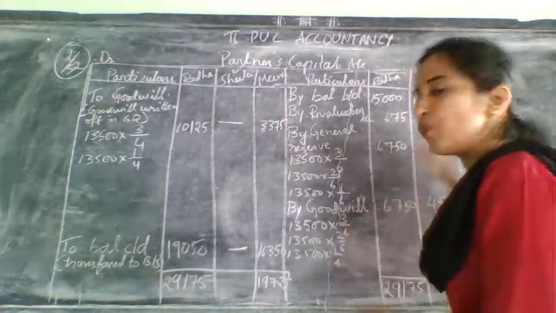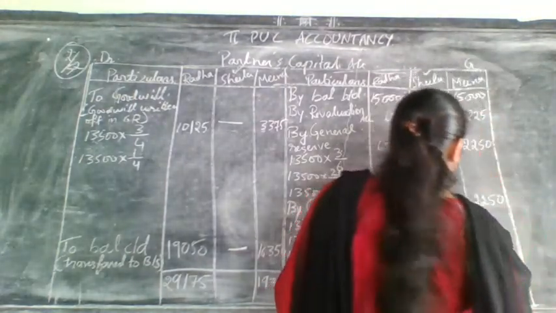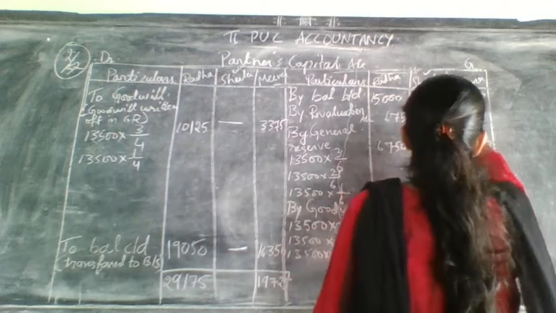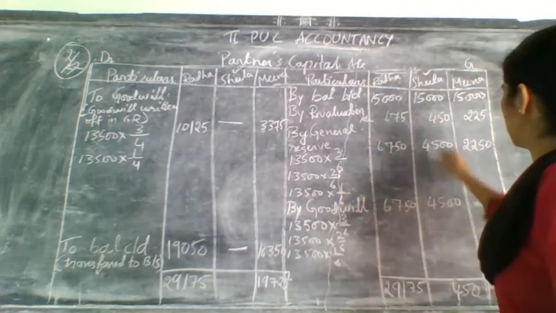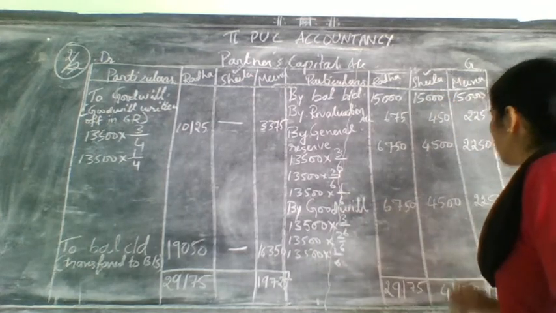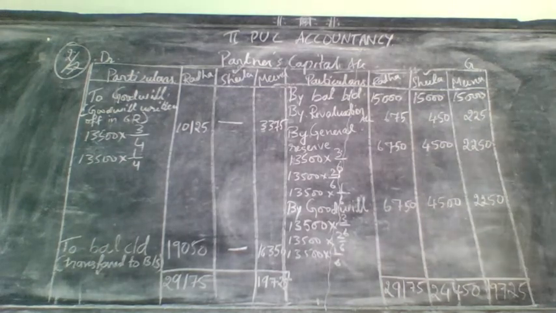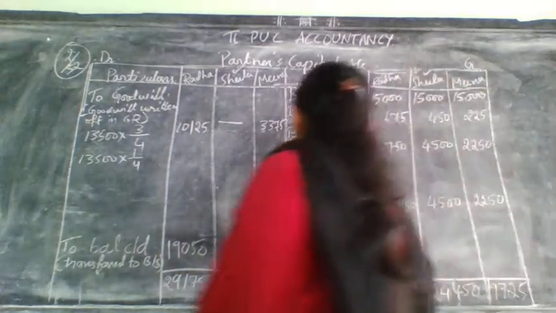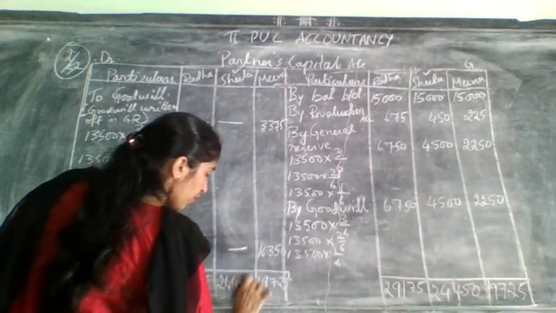Okay. Now we will take the total of this. What is the total? It will come how much? 24,450. Now write the total here, 24,450.